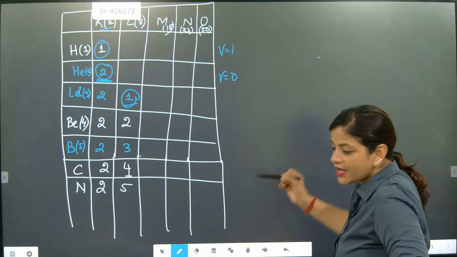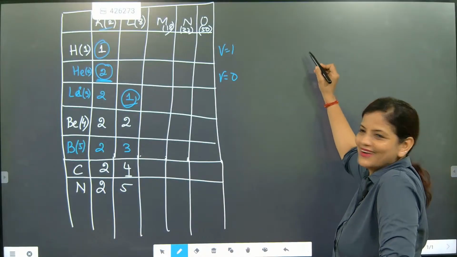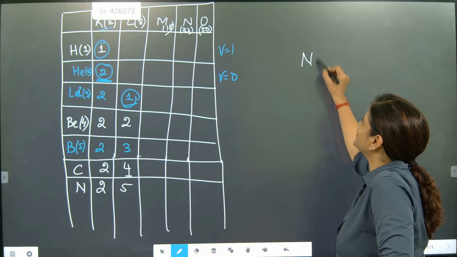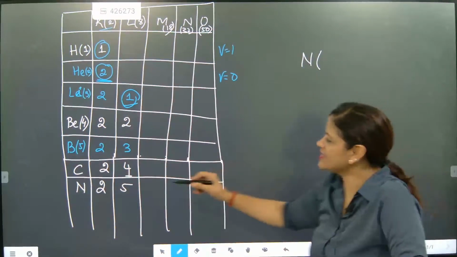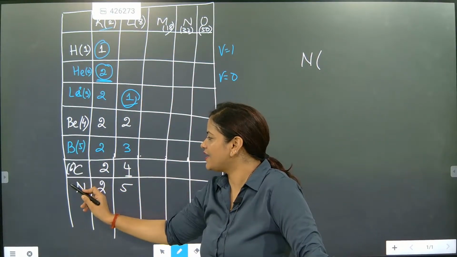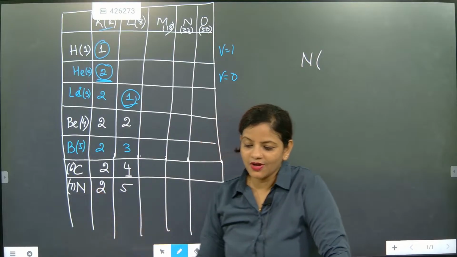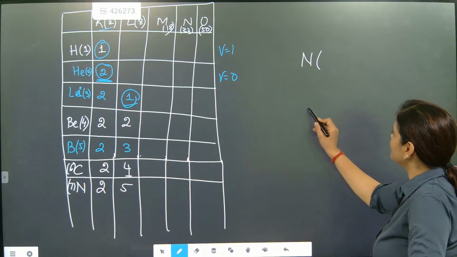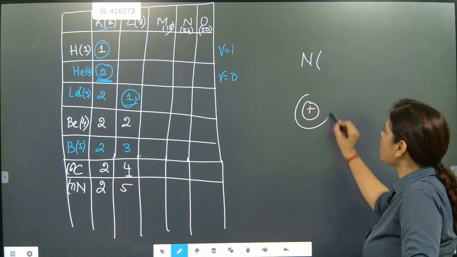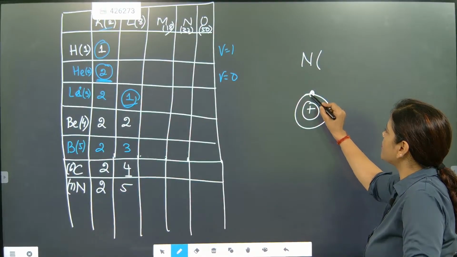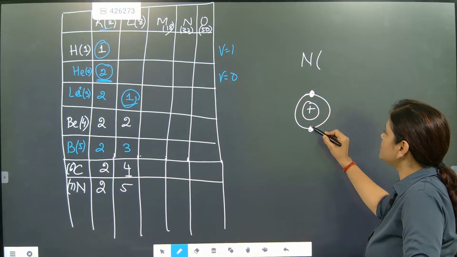So once upon a time there was a nitrogen. The carbon atomic number is 6, nitrogen atomic number is 7. The nitrogen first orbit has how many electrons? 2 electrons. Understood?